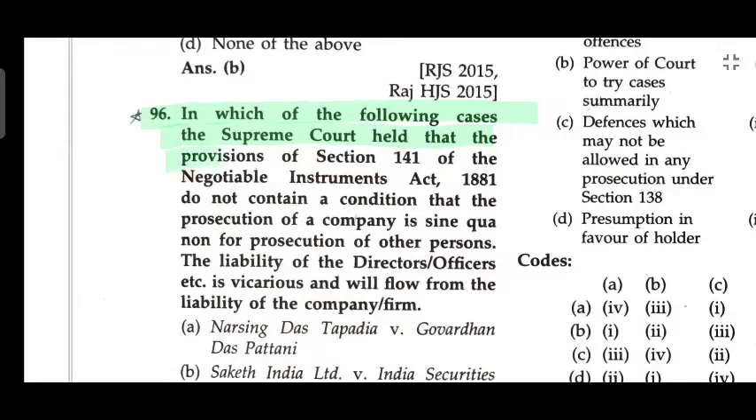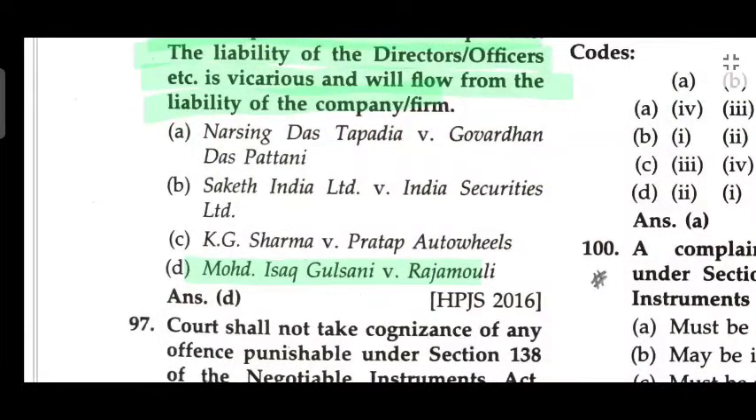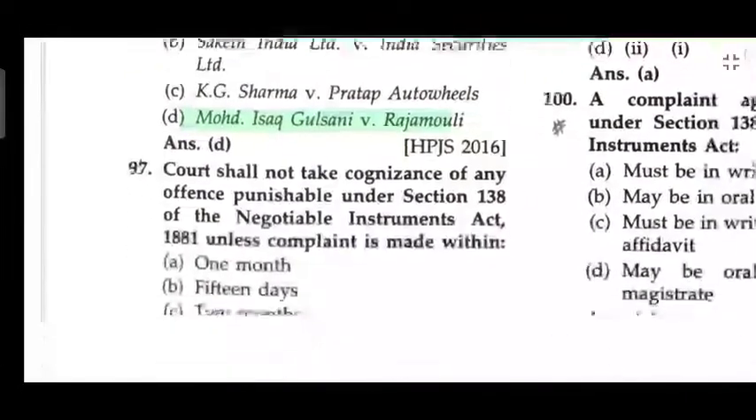In which one of the following cases did the Supreme Court hold that the provision of Section 141 of the Negotiable Instruments Act 1881 does not condition that prosecution of the company is sine qua non for the prosecution of the other person? The liability of directors, officers etc. is vicarious and will flow from the liability of the company or the firm. Mohammad Ishaq Gulsani versus Raj Mouli.